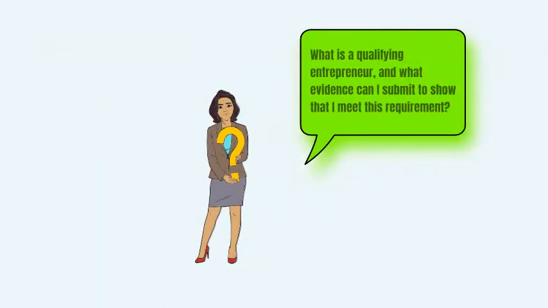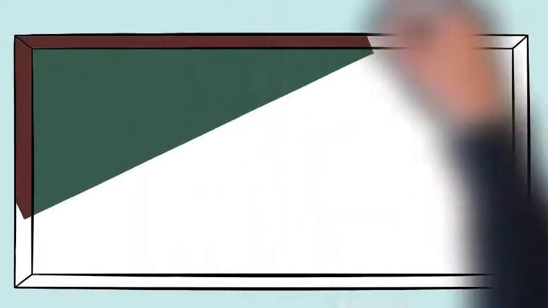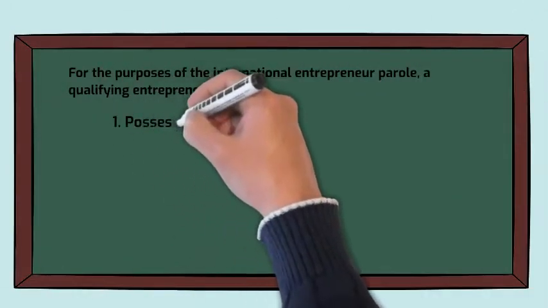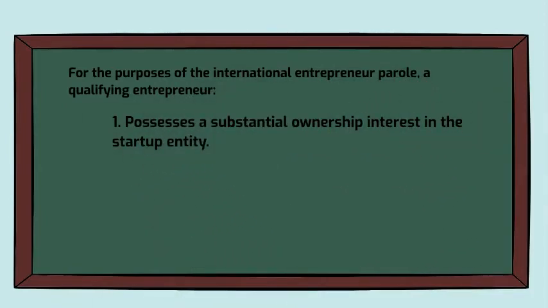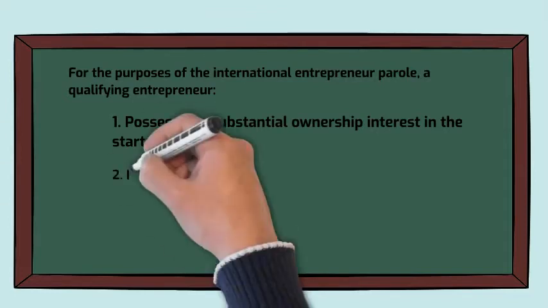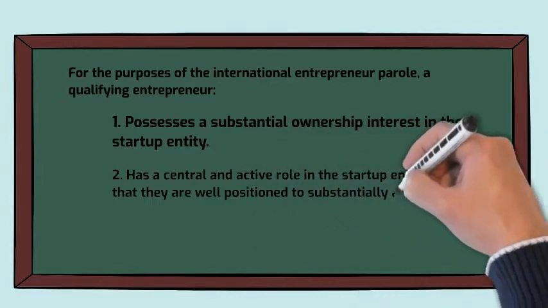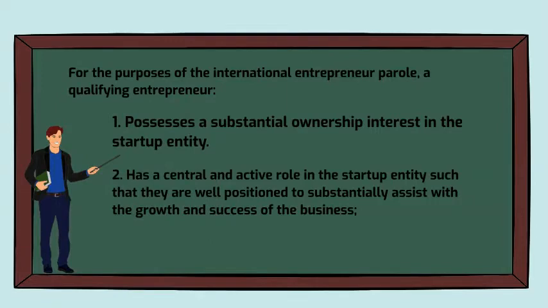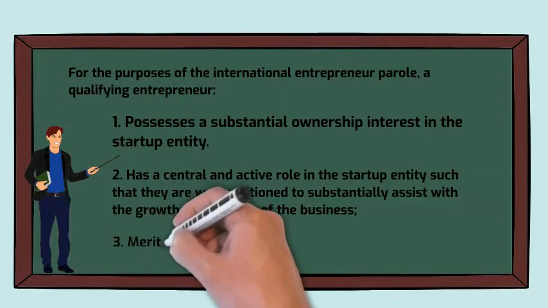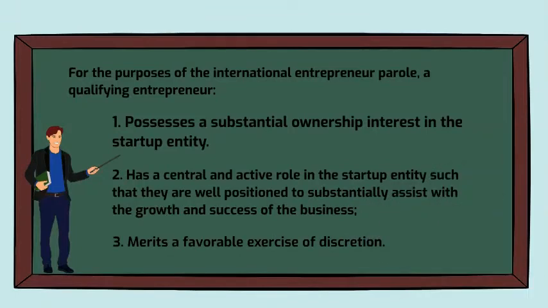What is a qualifying entrepreneur, and what evidence can I submit to show that I meet this requirement? For the purposes of International Entrepreneur Parole, a qualifying entrepreneur 1. Possesses a substantial ownership interest in the startup entity: ownership interest of at least 10% at the time of the initial grant of the benefit, and at least 5% ownership interest at the time of application for re-parole. 2. Has a central and active role in the startup entity such that they are well positioned to substantially assist with the growth and success of the business, and 3. Otherwise merits a favorable exercise of discretion.